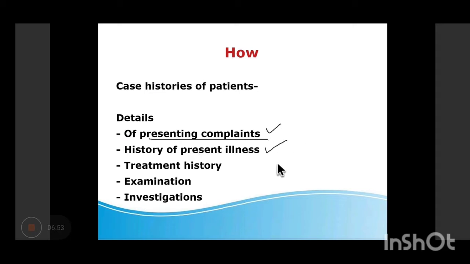Number one point. Number two, history of present illness. Now what does it mean? History of present illness. Right now there is a complaint, like chest pain, someone has vomiting or abdominal pain. So history of present illness is what we want to elicit, and what is the rationale to elicit the history